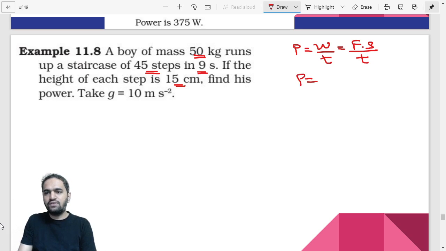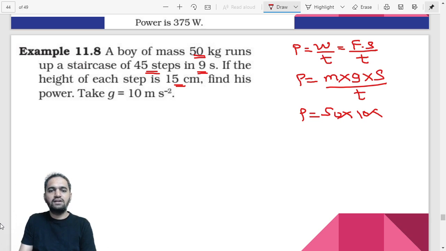But then you need to convert force into mass into acceleration. So that is mass into acceleration, which is g in this case. So you can write down mgs divided by t. Okay. What is the value of mass? That is 50. What is the value of g? That is 10. What is the value of displacement? Displacement has to be calculated because there are 45 steps, right? And each step is of 15 centimeter. So 15 into 45 will give you the total displacement.